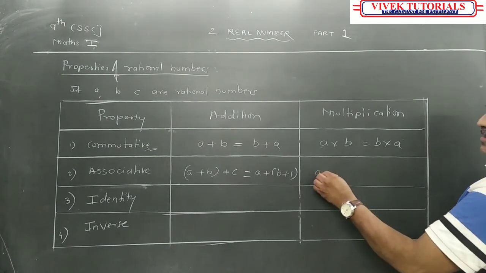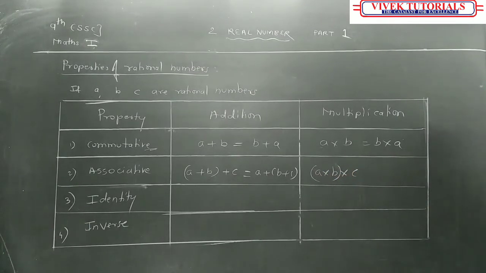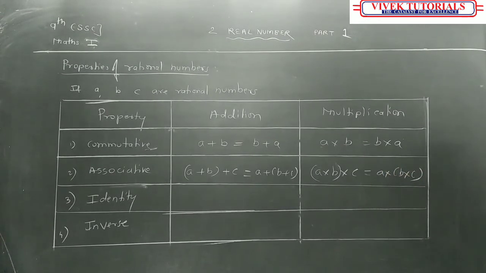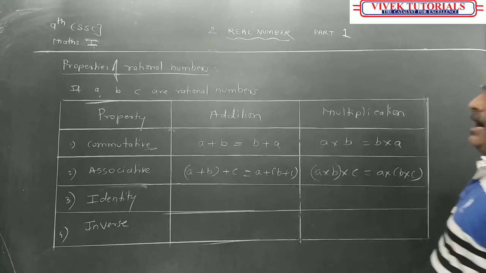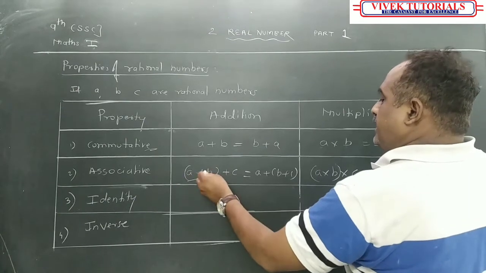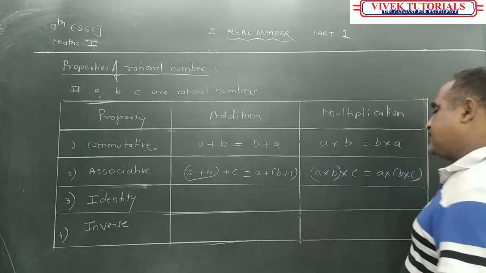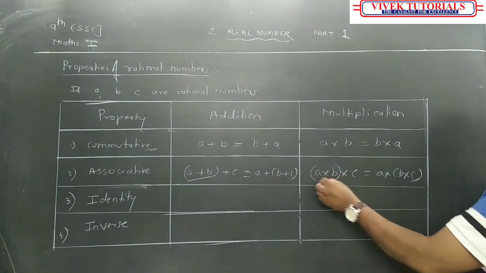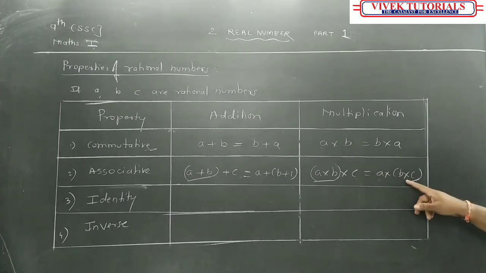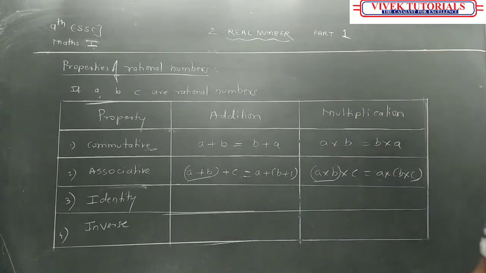While multiplying, if it is like this, A into B into C, and if I put in a bracket, here I can write A into B into C. You got it? Once again, A plus B in bracket, plus we are going to add C, that is equal to A plus in bracket B plus C. Here it will be A into B in bracket into C है तो हम लोग उसको क्या लिख सकते हैं, A into B in bracket B into C. That property is called as what? Associative property.